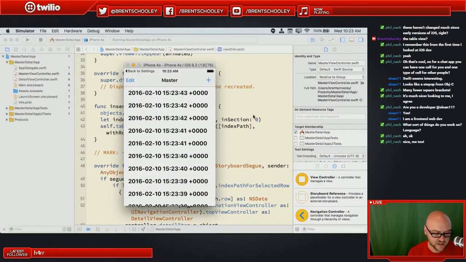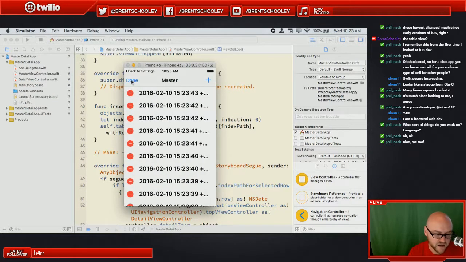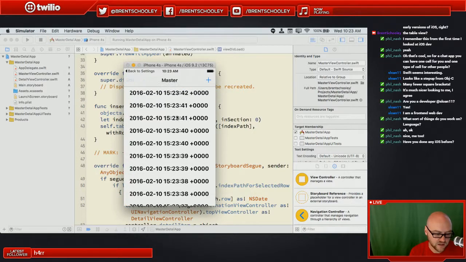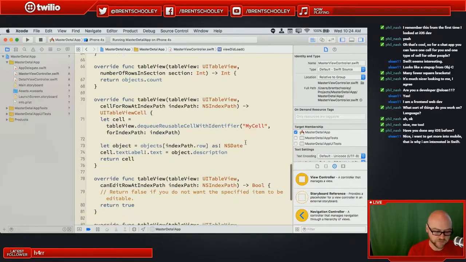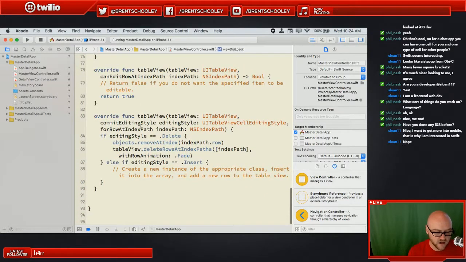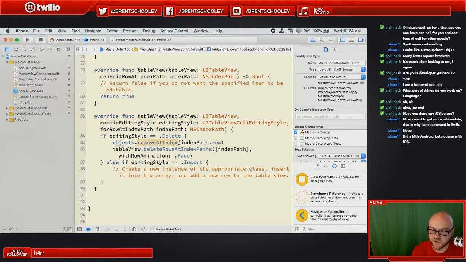So that's everything that this master screen is doing, except we haven't done this edit yet. So edit is essentially just giving us delete capability, which is cool. So we can do delete, and that was specified down here in the canEditRowAtIndexPath. We said true, and then we said what do we do on commitEditingStyle. If it's delete, we remove the object from the array that corresponds to that index path dot row, and then we delete the row from the table view with an animation of fade out.